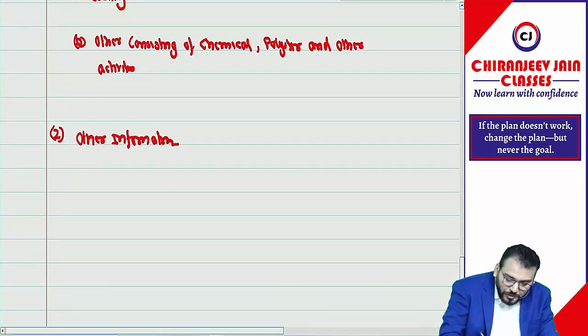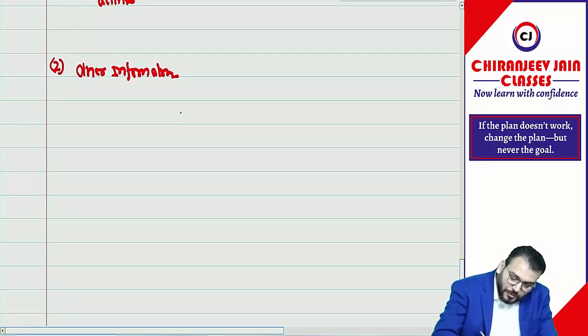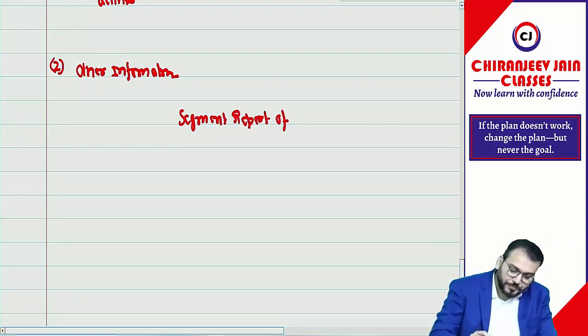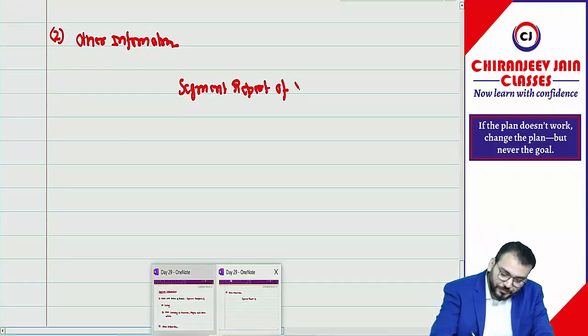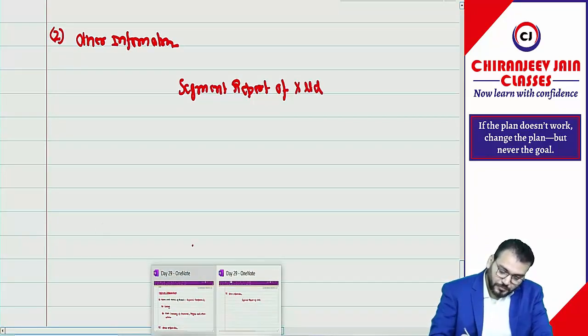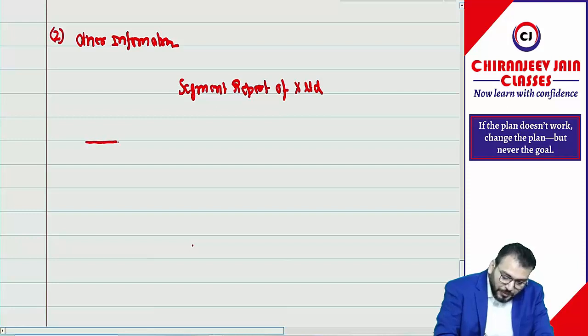For that we will prepare what? A segment report of which company? Name of the company? X Limited. Let us prepare.